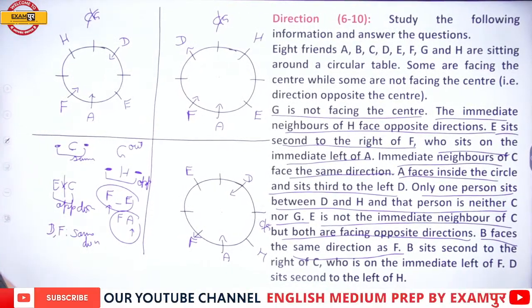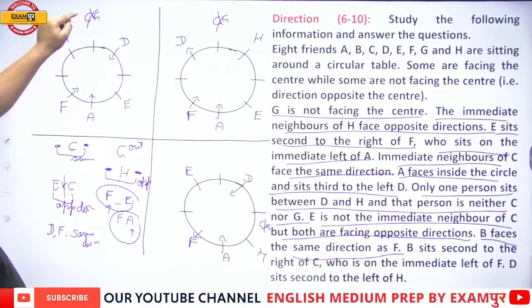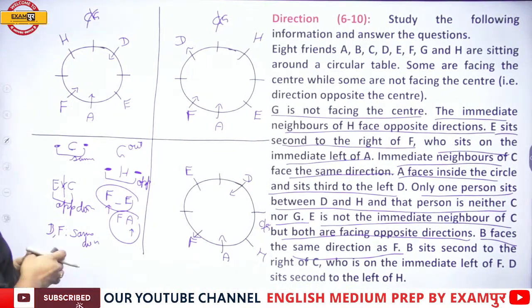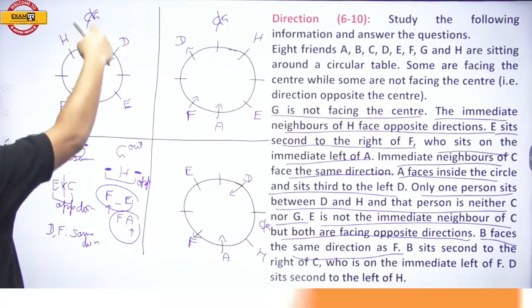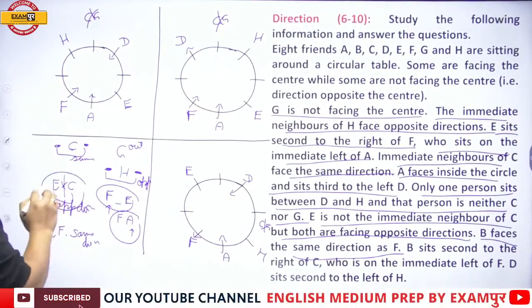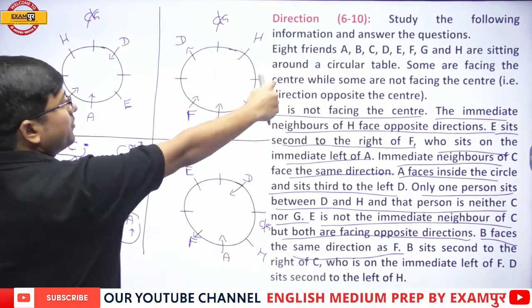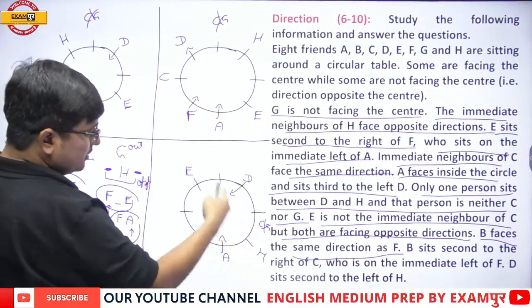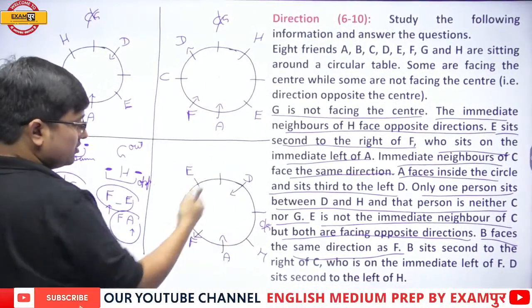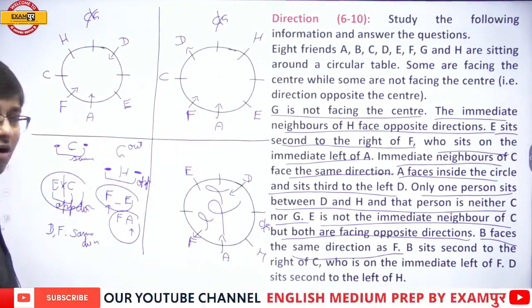Next, my dear students, now please understand. C cannot be here, and C is not a neighbor of E also. So obviously C will be over here. So this case is totally rejected. It is totally eliminated, gone.